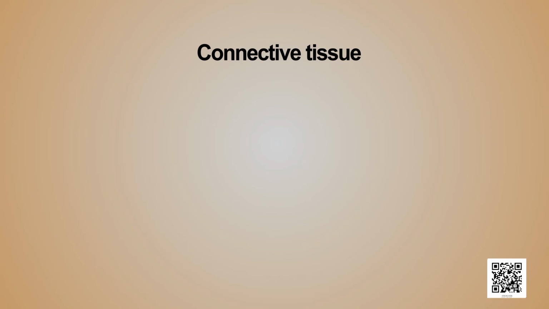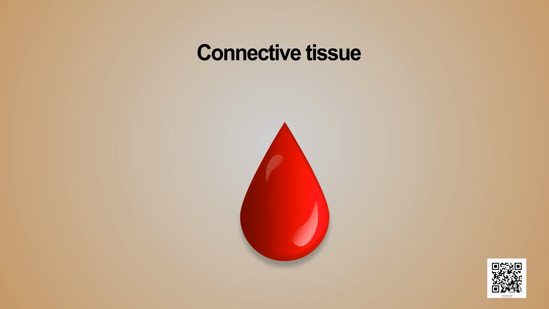Types of connective tissues. Blood is a type of connective tissue. Blood has a fluid matrix called plasma. Blood helps to transport gases, digested food, hormones, and waste material to different parts of the body. The red blood cells or the RBCs, white blood cells or the WBCs, and platelets are suspended in the plasma.